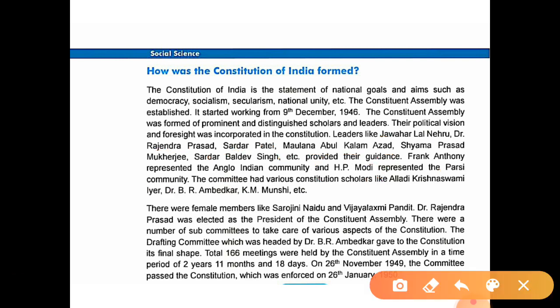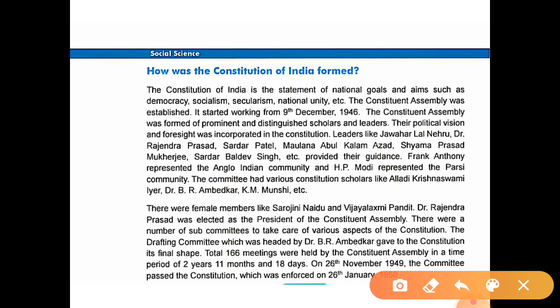The Assembly had various constitution scholars like Alladi Krishnaswamy Iyer, Dr. B.R. Ambedkar, K.M. Munshi, etc. Okay, such scholars' names, the wise people's names given here are Alladi Krishnaswamy Iyer, Dr. B.R. Ambedkar and K.M. Munshi.